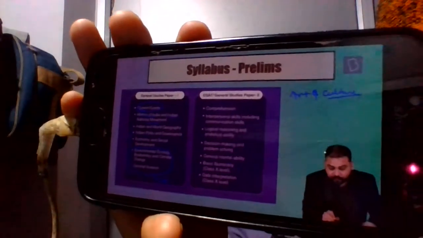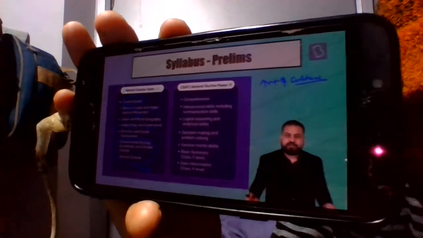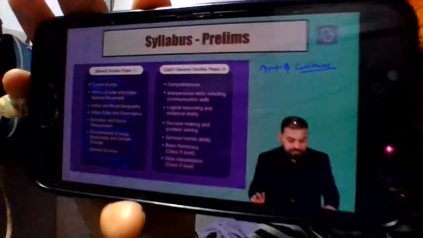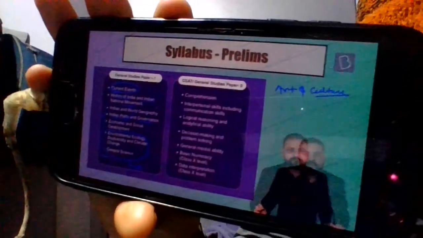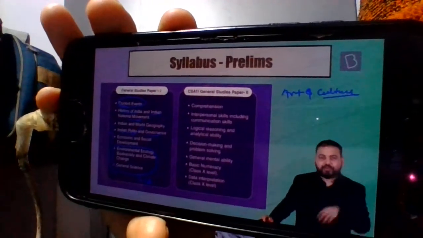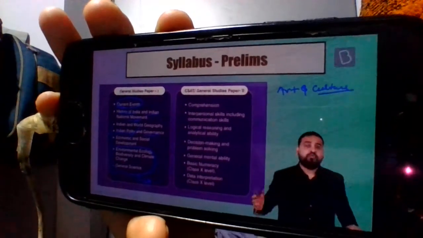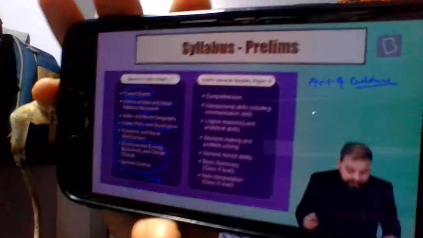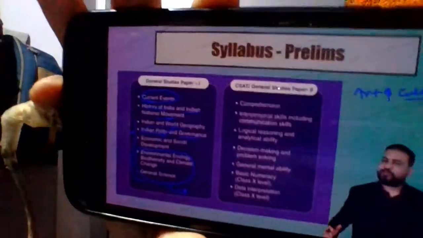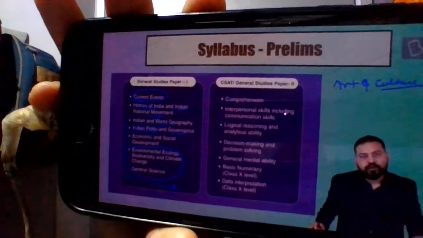Similarly, in polity as well as governance, let's say new schemes that would have been brought by the government, how would you know them? You would know only when you know what has come in the newspaper. Similarly, if we talk about polity, let's say there is a news article about fundamental rights. I'll show you one example on Aadhaar. Such questions have come in the past which are related to current affairs. Similarly, if I talk about Indian and world geography, new phenomena might have been observed, and there might be questions based on them.